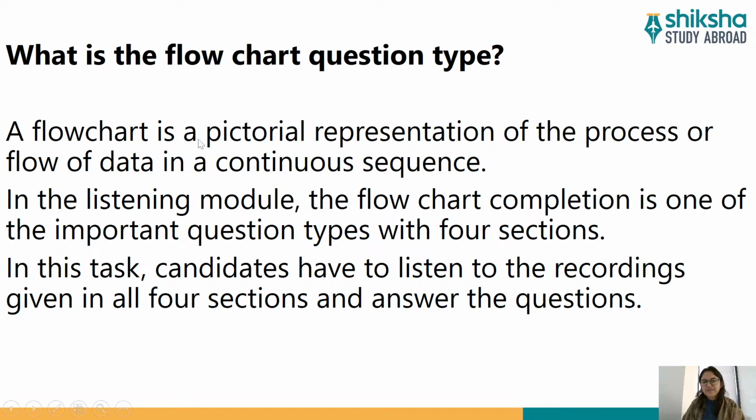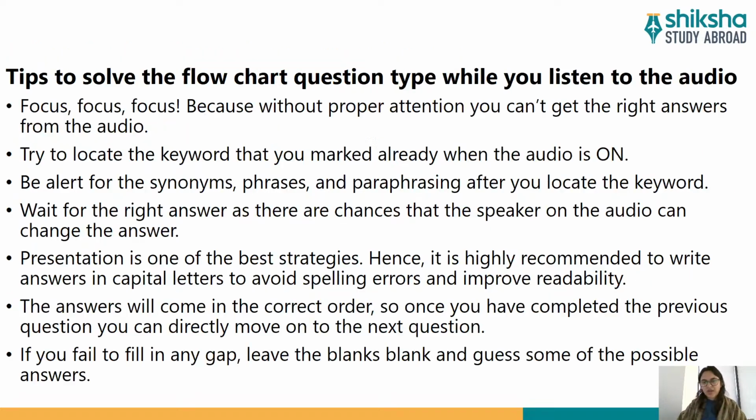A flowchart is basically a pictorial representation, that means in the form of pictures, of the process or flow of data in a continuous sequence. So sometimes you will see a diagram kind of question where the downward arrows are present, or maybe the arrows might shift to right, or to left, or maybe they might go upward as well. So the arrows or the directions can be in any direction, but yes, if the information is flowing from one direction to the other, that pictorial representation is known as a flowchart.